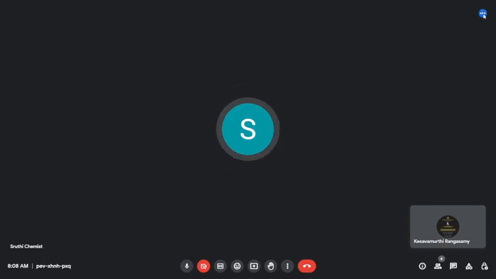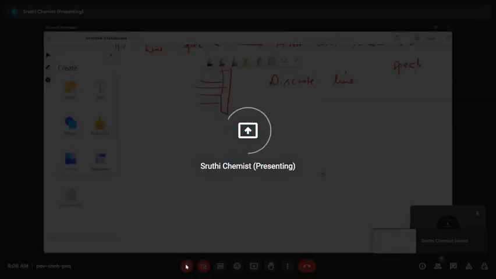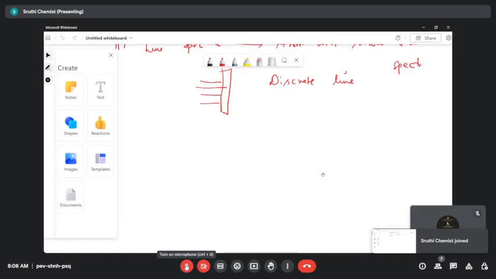Okay, so let's start. So what we discussed in the last class? Did anyone remember? The lesson name is structure of atom. We are discussing structure of atom. The last topic is about spectrum. Yeah, very good. So spectra is nothing but, to find out the unknown substances, we will use the spectra. For example, what are all the harmful things the new substances will do. So just to find out the things present in the new compound, we will be using the spectra.